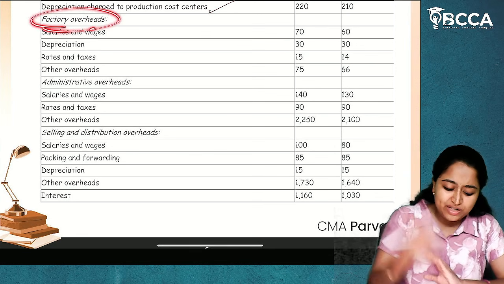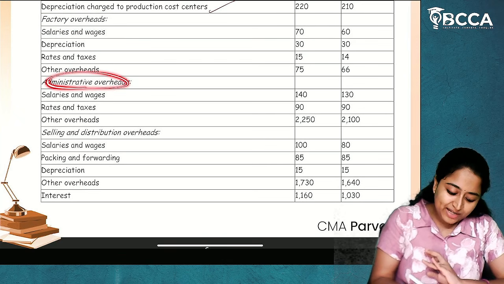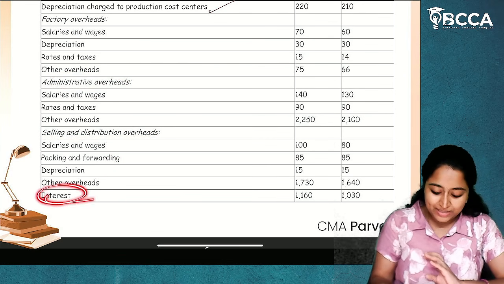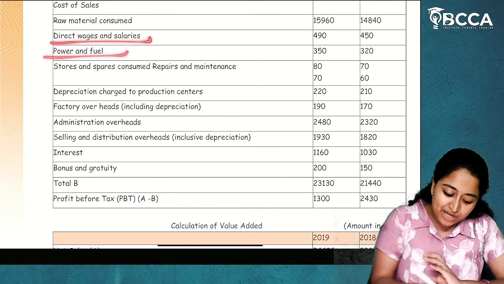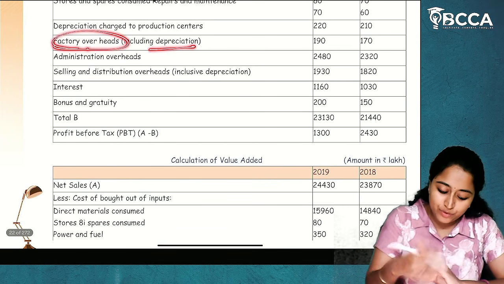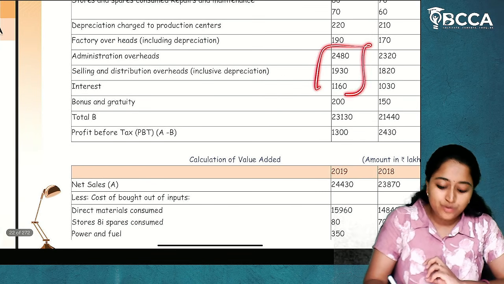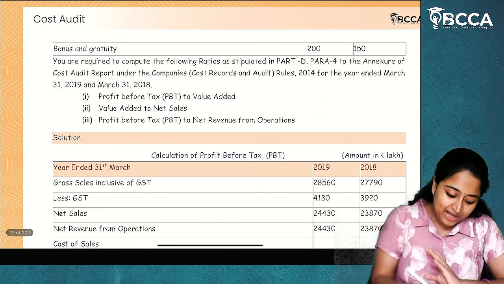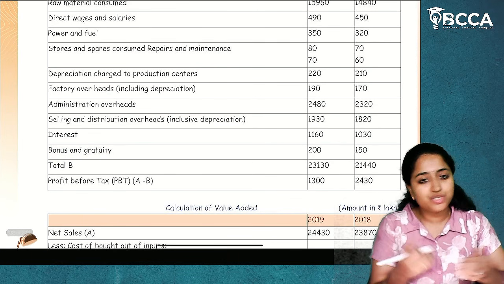So, in factory overheads, we'll consider all salaries and wages, depreciation, rates and taxes as overheads. And in administrative overheads also, you'll take it. Selling and distribution overheads, you'll take all, and you'll consider the interest. So, yes, direct wages and salaries, power and fuel, stores and spares. Depreciation charge to production cost centers. Factory overheads, inclusive of depreciation, administrative overheads, selling and distribution overheads. Either you can write it as total or you can bifurcate it and write it down. Then interest, and then bonus and gratuity.